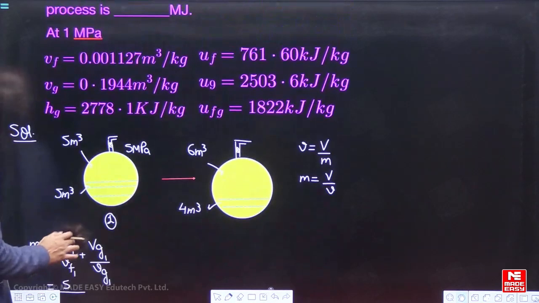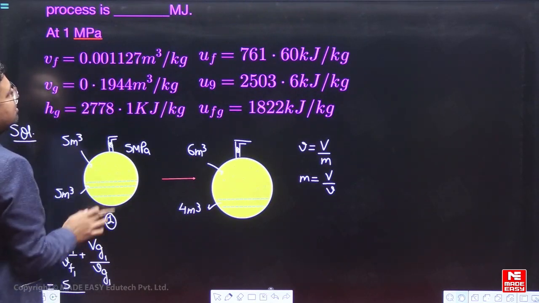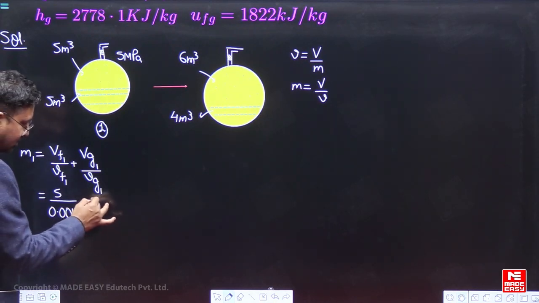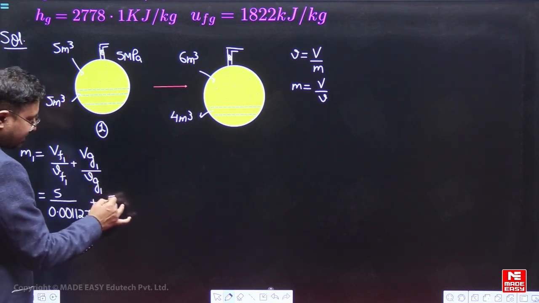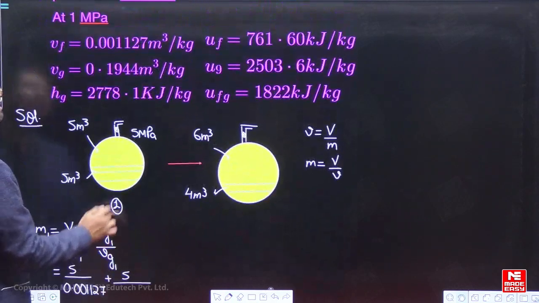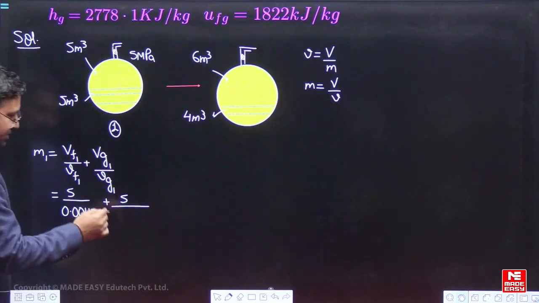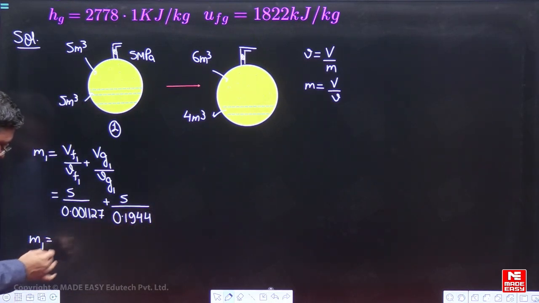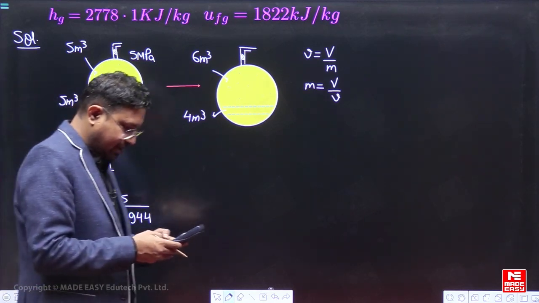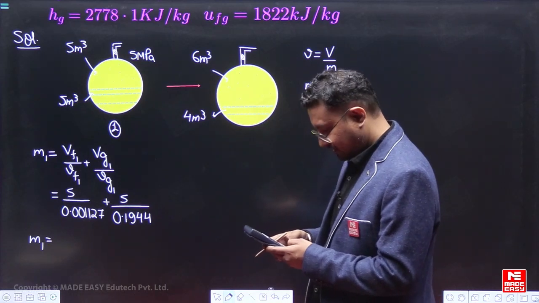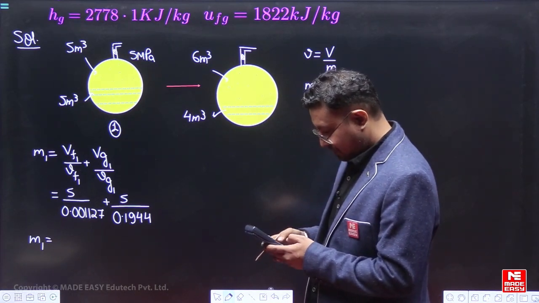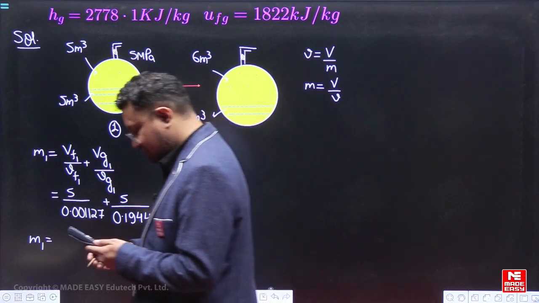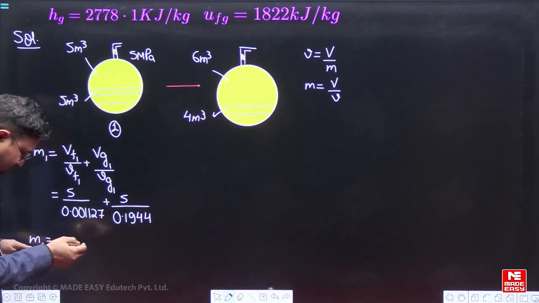Specific volume of the liquid is 0.001127, so 0.001127 plus volume of vapor, so this is also 5, इनिशियली तो दोनों 5 है, and what is the specific volume of vapor, 0.1944. तो we can find out the mass initially, हम मास निकाल सकते हैं, तो 5 divided by 0.001127 ये आएगा, प्लस 5 divided by 0.1944, तो ये 4462.278, तो 28 मान लेते हैं.